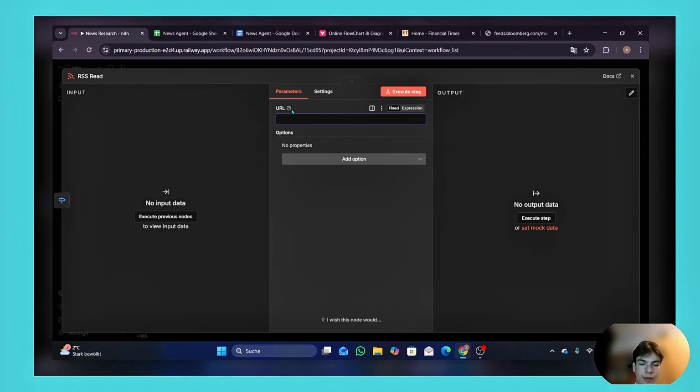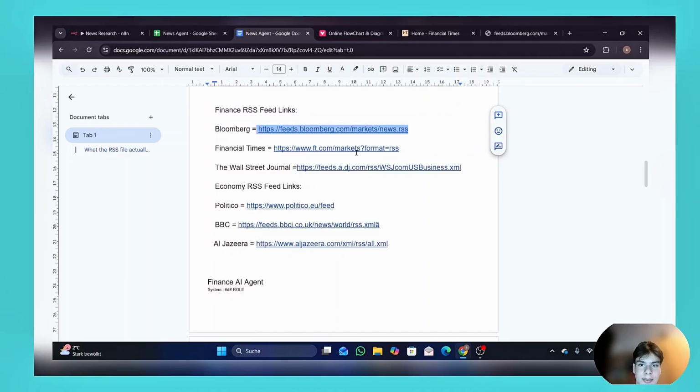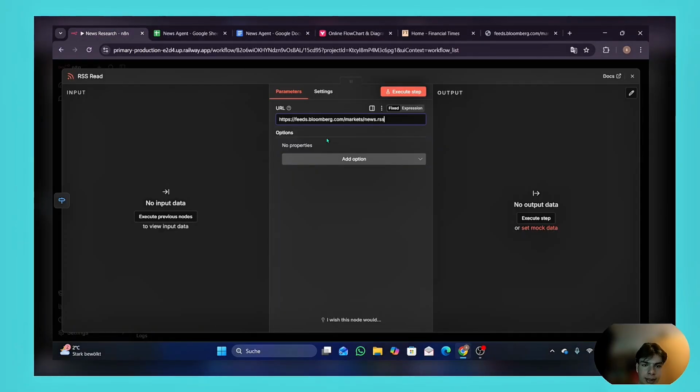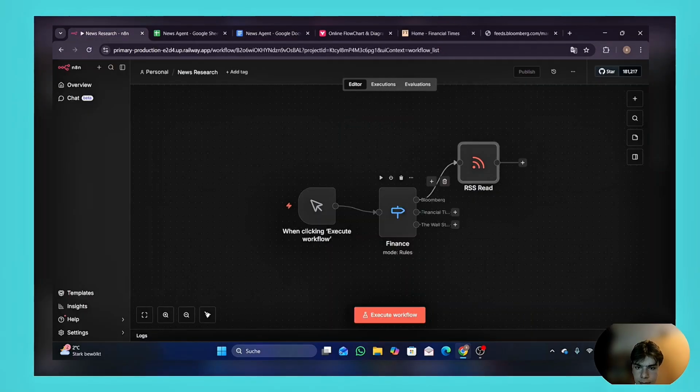And here you have to paste in a URL. So this is going to be the URL that provides us these RSS feeds. And there are specific URLs, for example, these ones. You can also find them on Google and on the internet if you want to. These are publicly available. And for today's video, we're going to use these ones. So let's paste this one. This is for Bloomberg. Okay, Bloomberg, as you guys see.